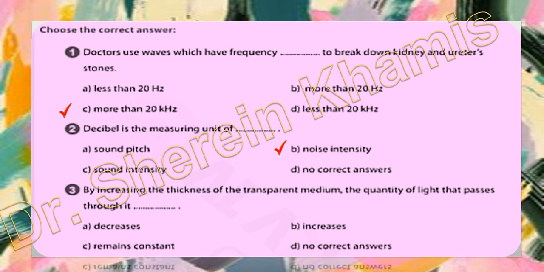So we will go to question 3. By increasing the thickness of a transparent medium, the quantity of light that passes through it. We wanted to know the amount of light that can pass through. If we increase the thickness, the light will pass a longer way, so the intensity of light will decrease. So the right answer will be letter A. Let's go to question 4.